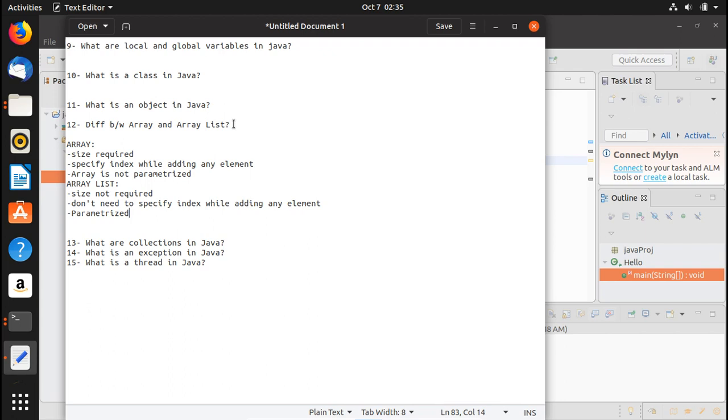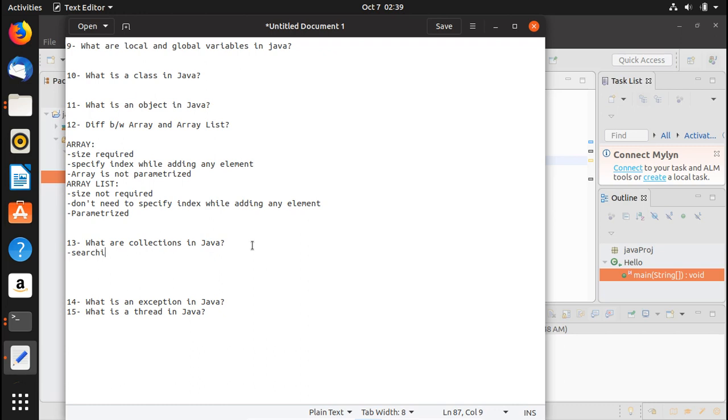Okay, so now let's move on to the next question, which is, what are collections in Java? The idea is that collection is a framework that is designed to store and manipulate objects. The collections are used to perform a few operations that I'm going to list here.